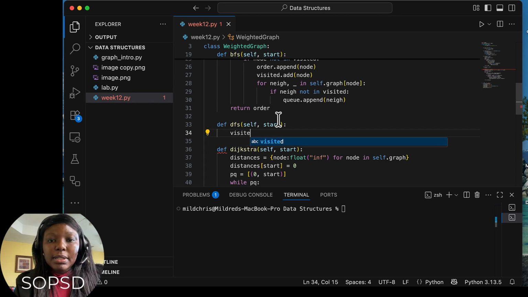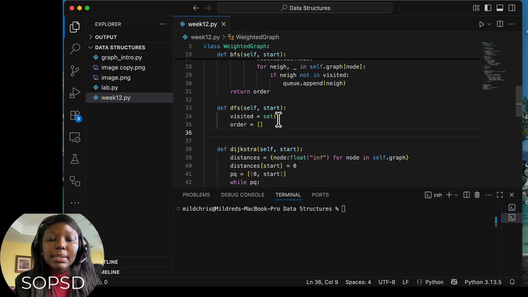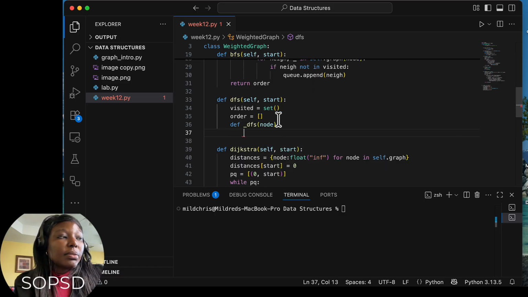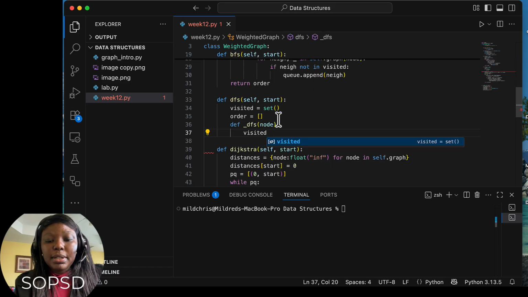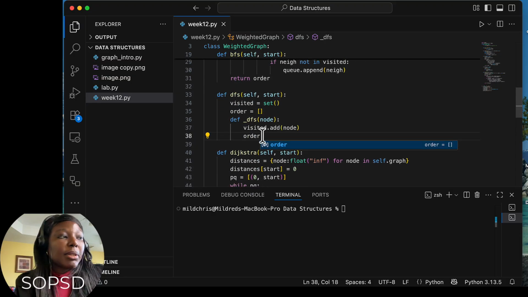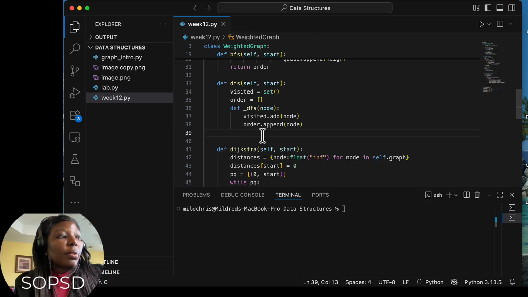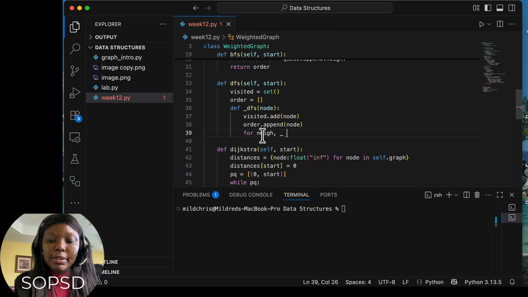So we'll say visited is equal to set, order is equal to list. Let's have an inner function, DFS node, and for this we want to say visited.add the node, and then for the order we append the node. Now because order is a list and visited is a set, we're using the methods that we used to add them. So order.append node. Now we say for the neighbor, we use a throwaway variable here, in.